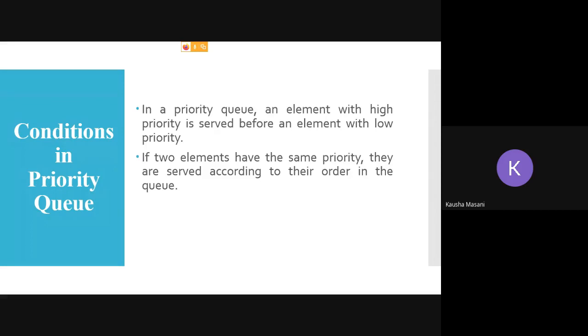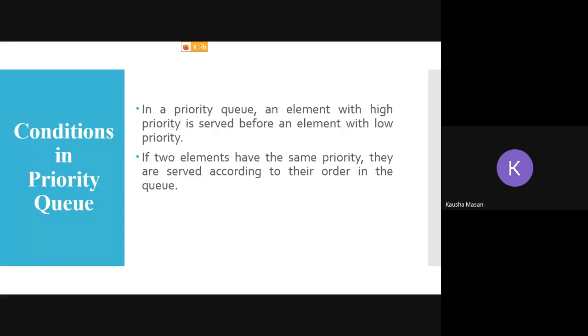If two elements are having same priority, let's say the example which I gave, then 1 and 3 were the two elements having priority 1. So whichever element came first is going to get the operation, whether NQ or DQ, whatever operation you are doing, that operation is going to get done first by the element which has come first in case of same priority.